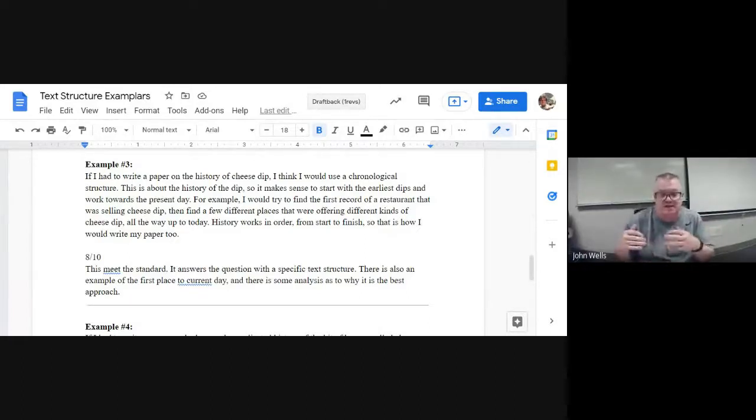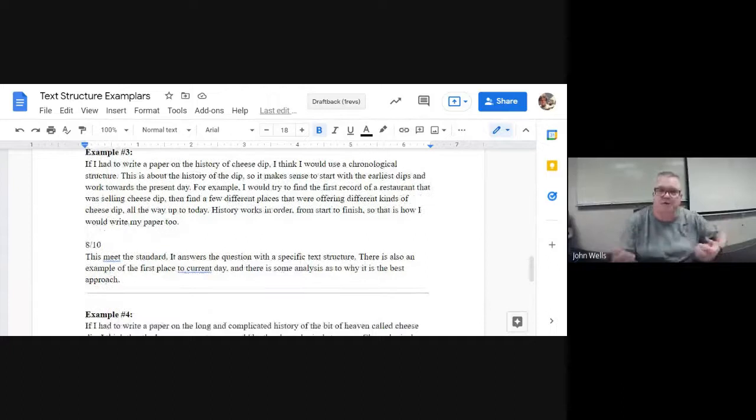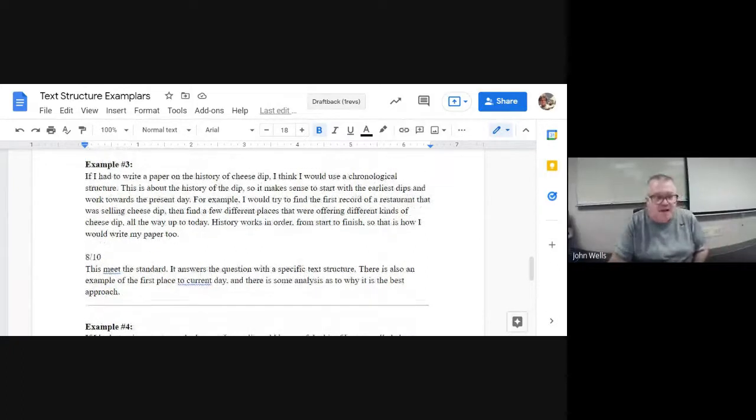I would find the first, then I would do this and this and this. And so we start to pull an example, and then we explain it. History works in that order. It makes sense to do it in this way. So we're starting to pull all those pieces together. One thing I think this one does lack is it doesn't have a conclusion. It doesn't give a take on it, or not a really clear one.